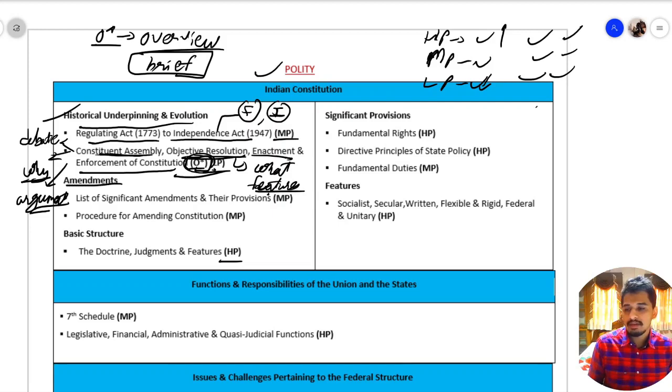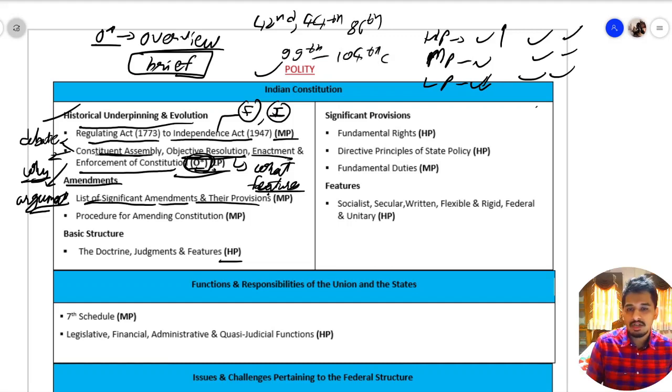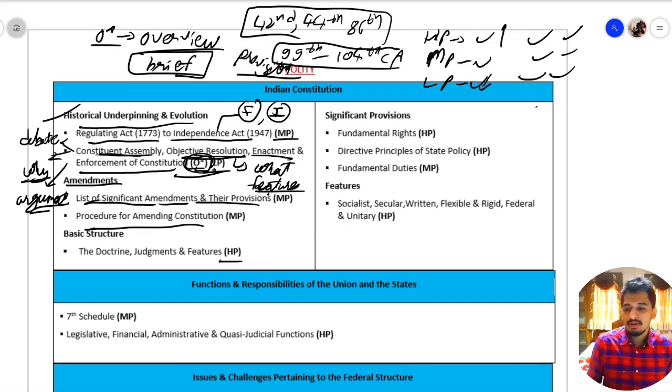Then we have amendments. What were the list of significant amendments and their provisions? See, some of the significant amendments were 42nd, 44th, 86th. Then from current affairs point of view, we have 99th till 104th constitutional amendments. So why these constitutional amendments were made and what were their provisions or features should be known by you. Then we have procedure for amending Indian Constitution under Article 368.